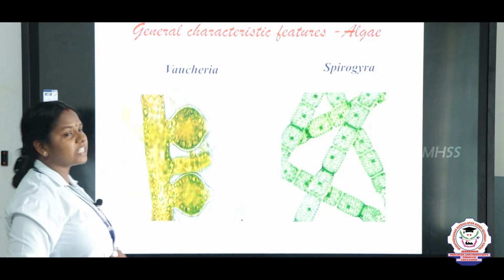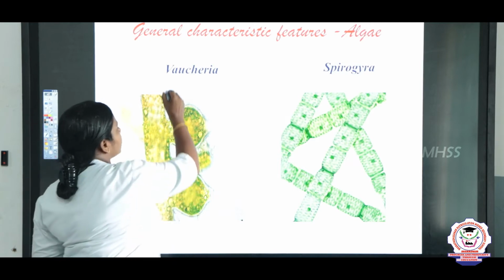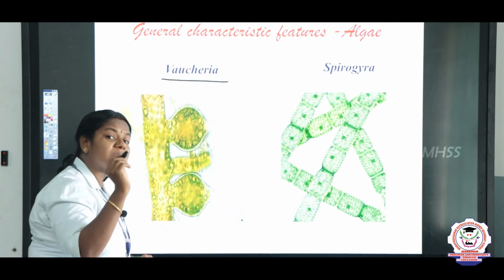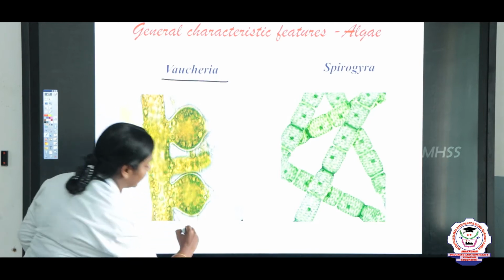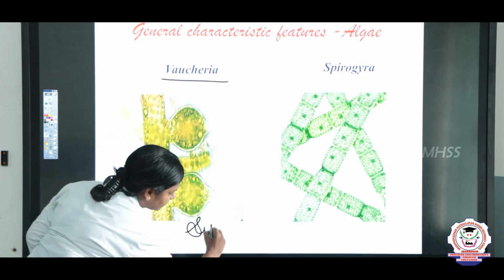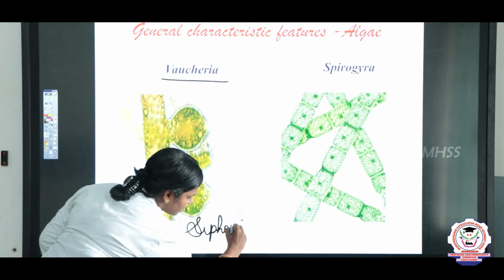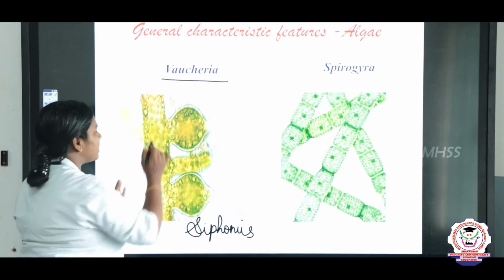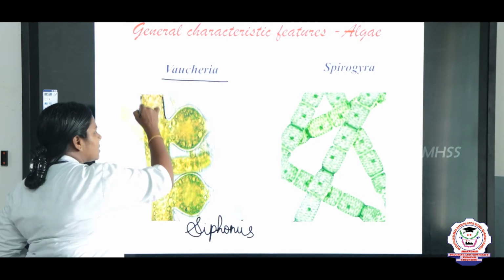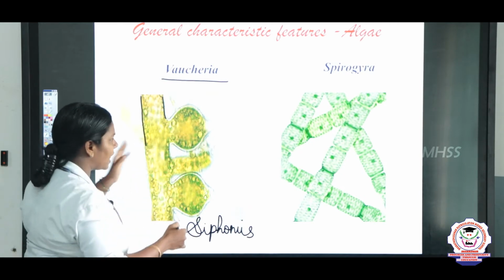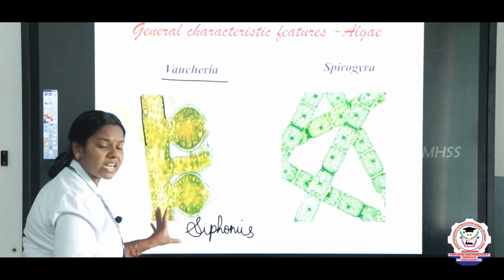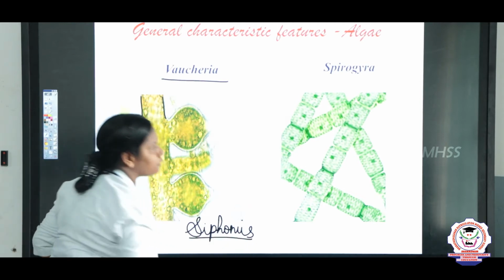And next we are going to discuss about the Vaucheria. Vaucheria, it is an algae, and one important term is given in your book children, just underline it, siphonous. What do you mean by siphonous? Siphonous means tube-like structures. You can say this algae occurs in the form of a tube, right, and many buds arise from it. So, this tube-like structure we call as siphonous.